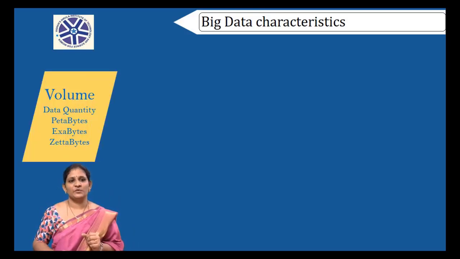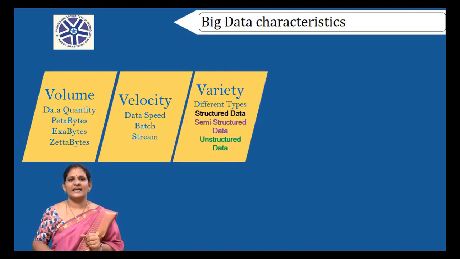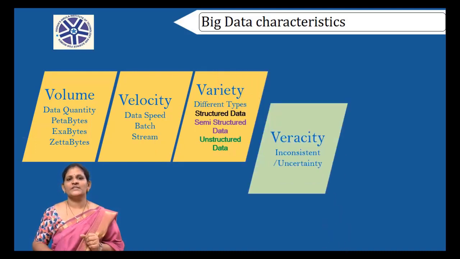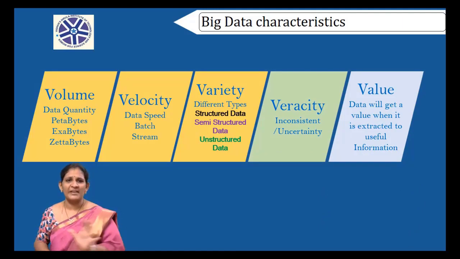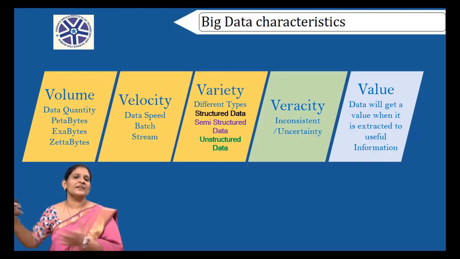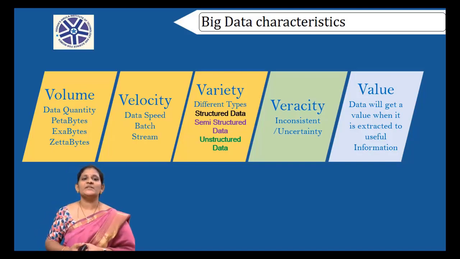The first V stands for volume. The second V stands for velocity. The third V stands for variety. Fourth V stands for veracity, and fifth V stands for value. These are the 5 V's, 5 characteristics of big data. Some people will be representing the big data in terms of 9 V's, 11 V's also. But from these 5 V's, we can derive the rest of the V's. Okay, fine. So what is the first V stands?